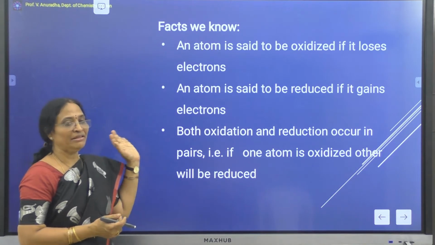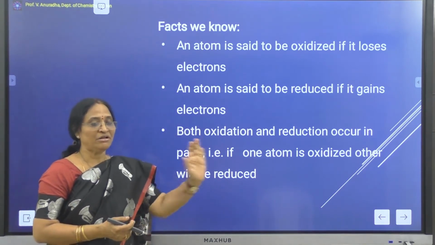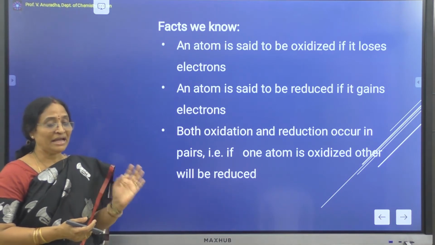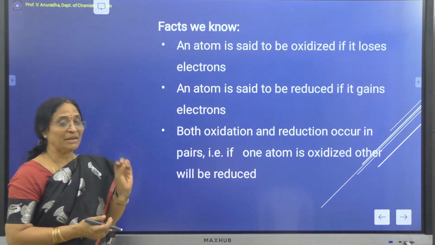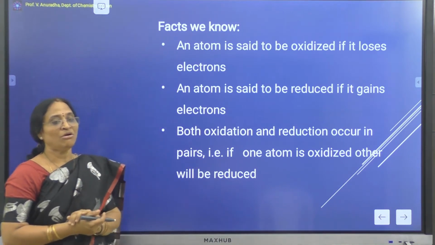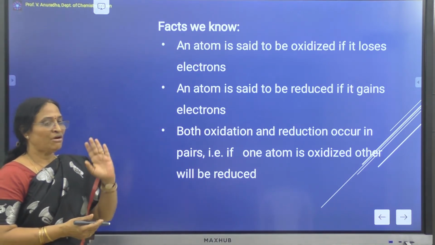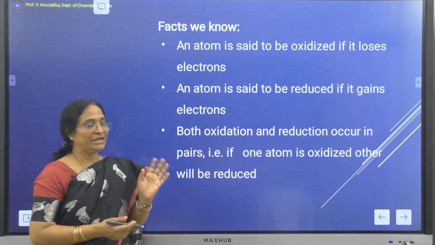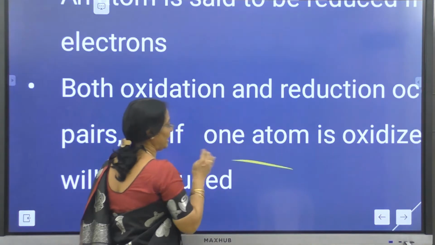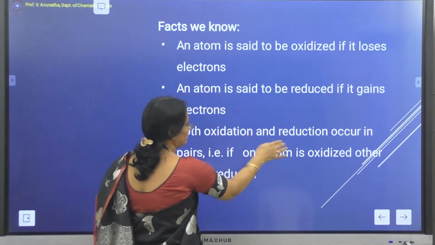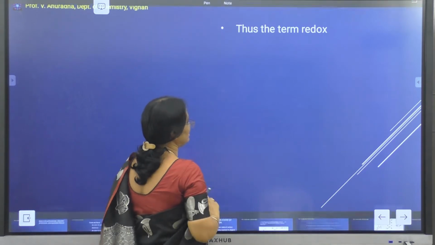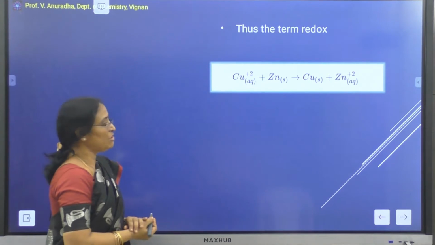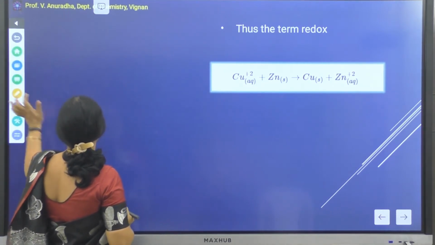If I am considering copper losing its electrons to form copper ions, it is not possible unless there is another atom which is capable of taking these electrons from copper. So oxidation and reduction should always take place simultaneously in a particular reaction. Such a reaction, where oxidation and reduction occur simultaneously, is called a redox reaction.